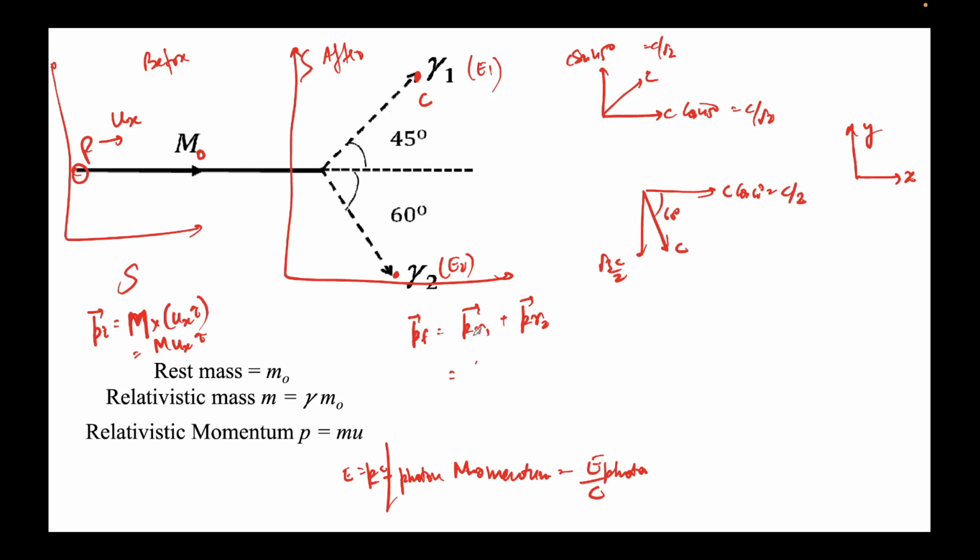So I'll try to write this expression in i cap and j cap. First, the x momentum due to the first photon. Okay, I think I'm doing something wrong.